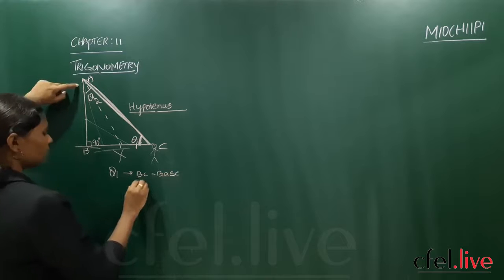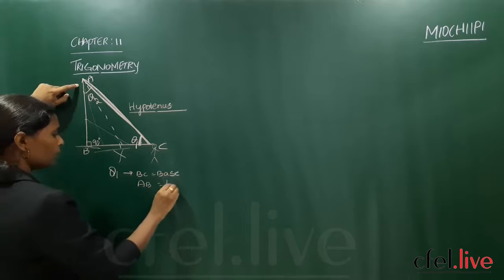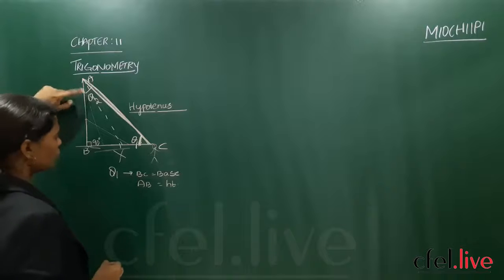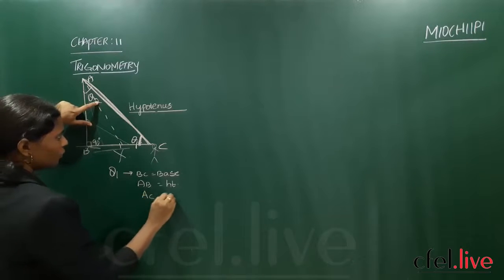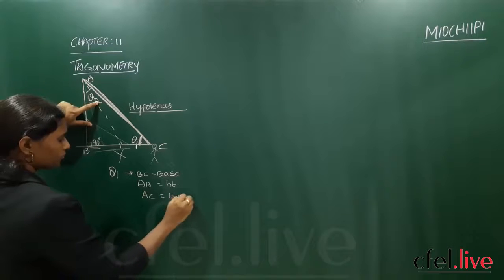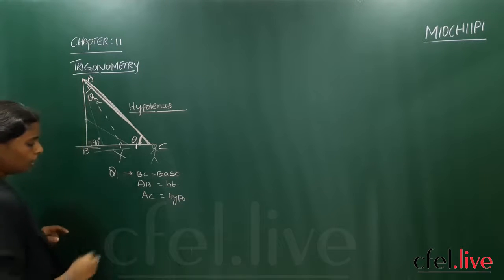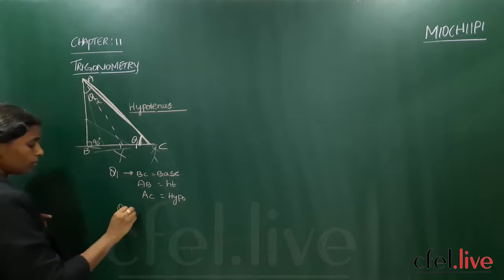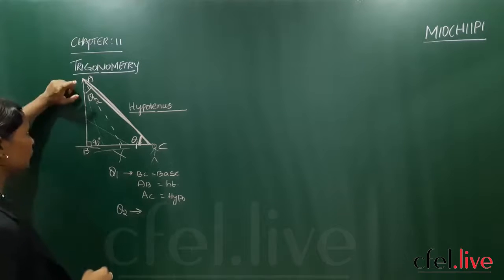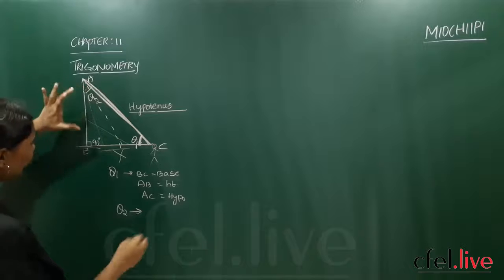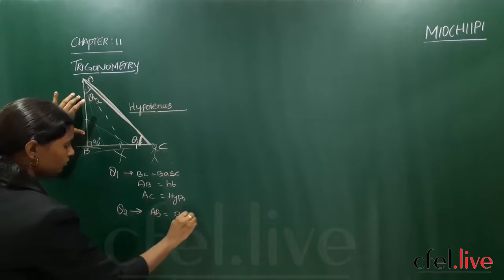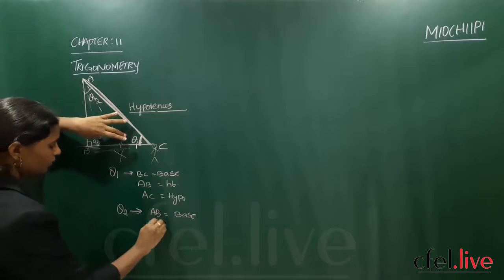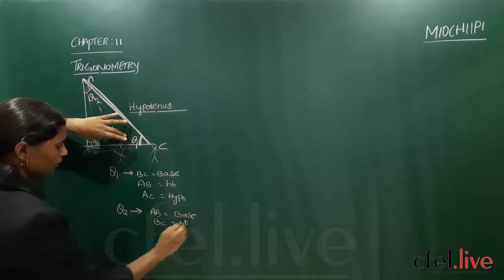Now AB will become your height, and AC is your hypotenuse. Now if you are standing at theta 2, then AB will become your base, BC will become your height, and AC will be your hypotenuse.